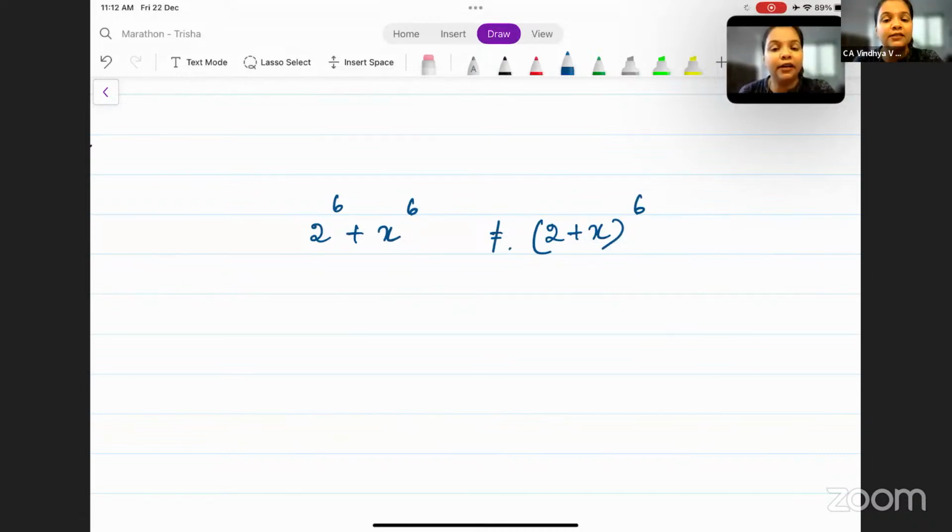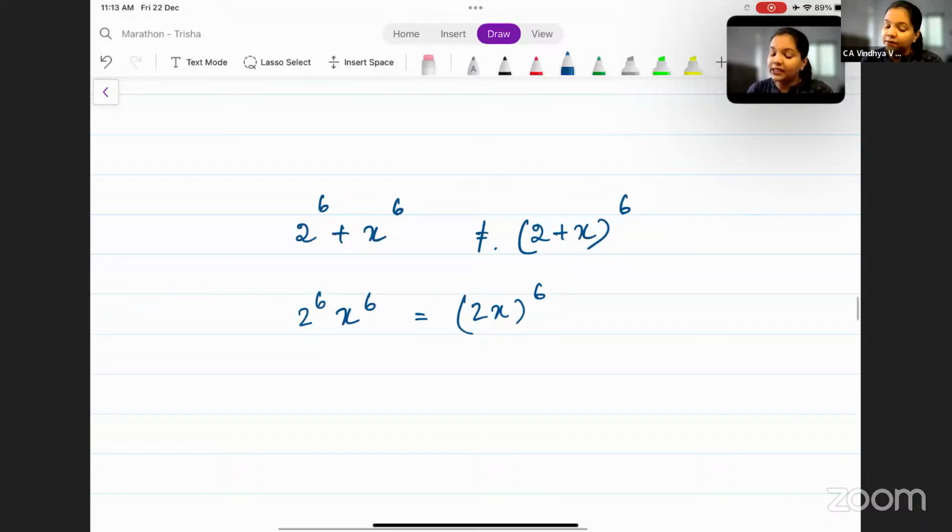It cannot be written as 2 plus x whole to the power 6. The reason is that here the two terms are added, not multiplied. Similarly, if it was 2 to the power 6, x to the power 6, then we could write this as 2x whole to the power 6. So the reason why we cannot take the power as common power outside is because there is a plus sign in between, not because the bases are not equal. That is the reason why you cannot take the power outside. Is this clear? Yes? Okay.